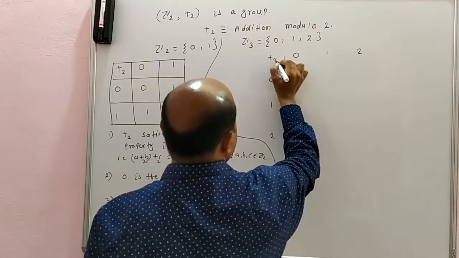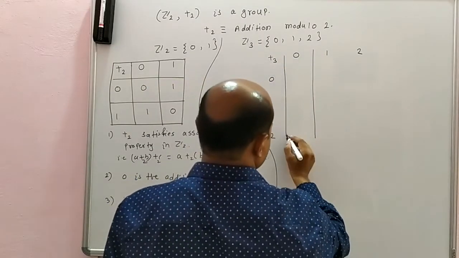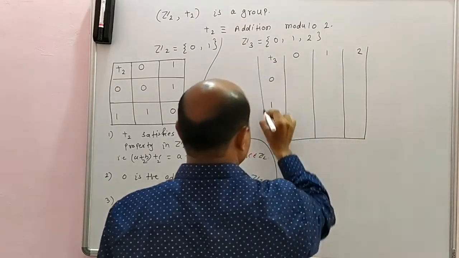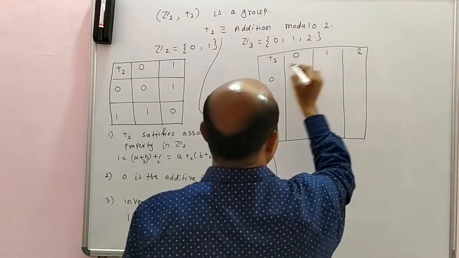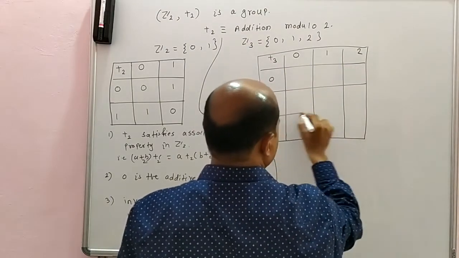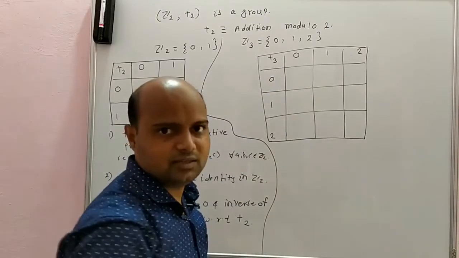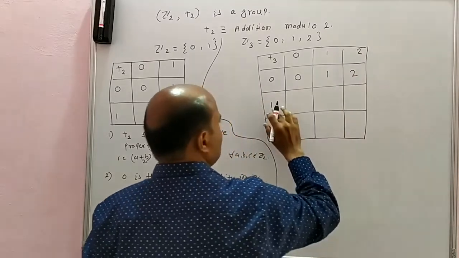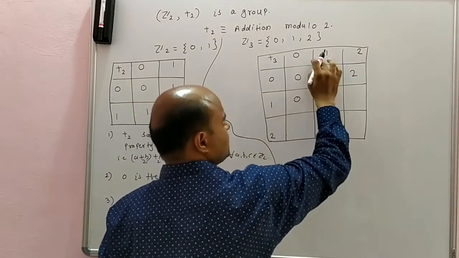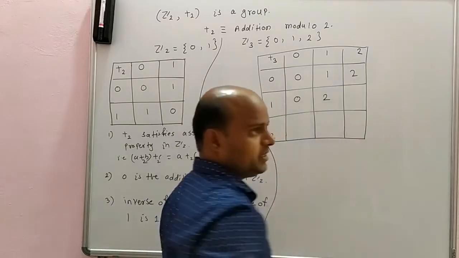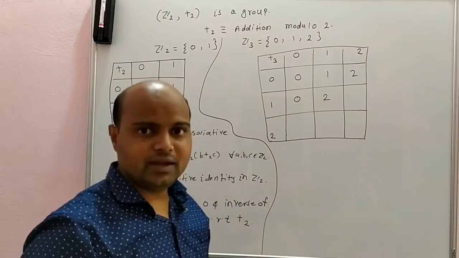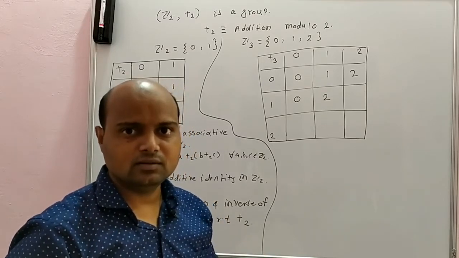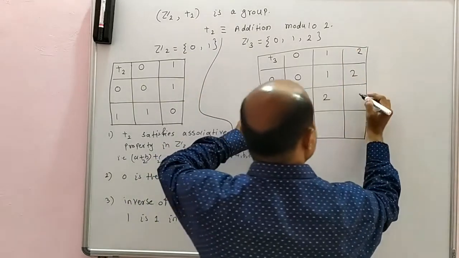This is addition modulo 3. 0 plus 0 is 0. 0 plus 1 is 1. 0 plus 2 is 2. 1 plus 0 is 1. 1 plus 1 is 2. 1 plus 2 is 3, but under addition modulo 3, it becomes 0, because when I divide 3 by 3, we get remainder 0. Therefore, 1 plus 2 is what?